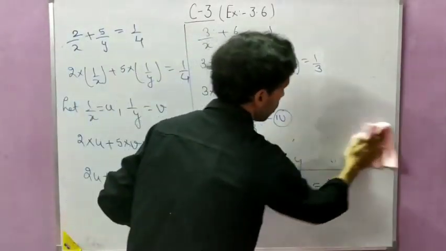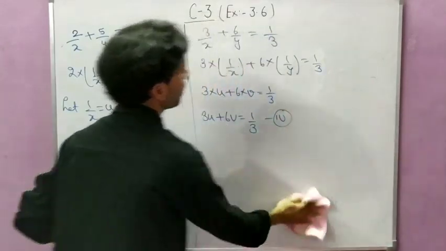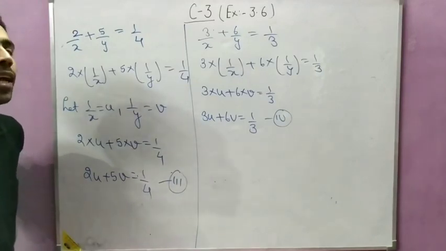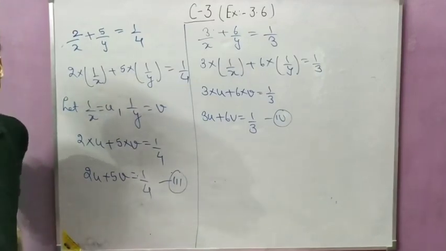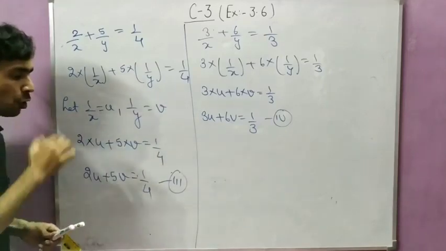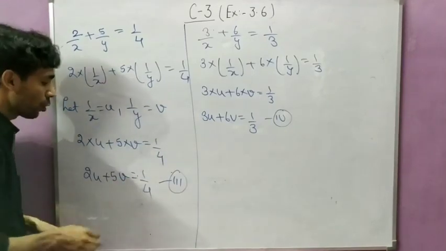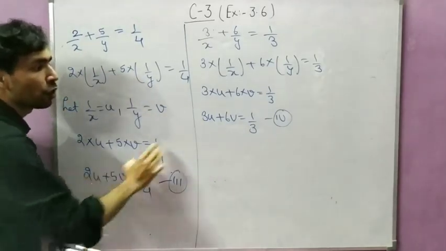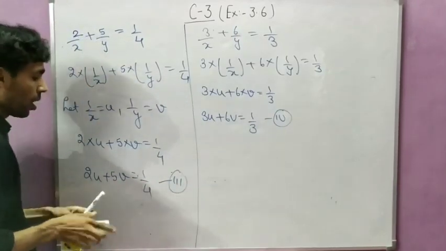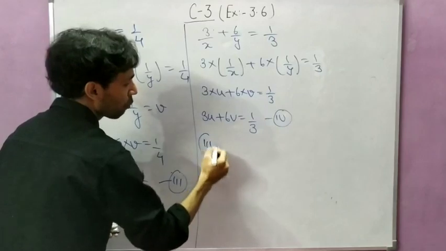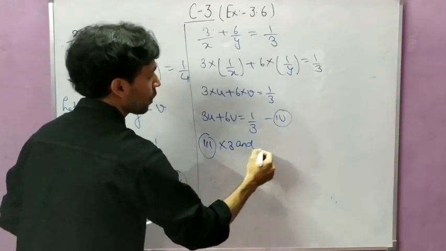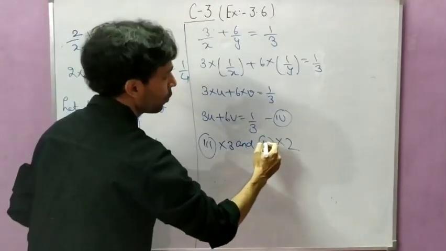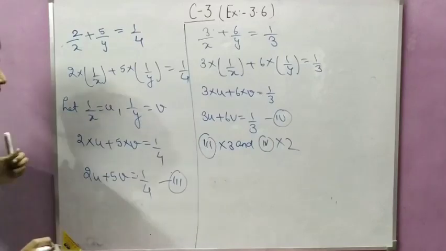Now you have two equations in u and v, so you can solve them by any method. I am solving them with the help of the elimination method. Suppose I want to remove u from both the equations, so I will make their coefficients equal. Here it is 2, here it is 3. For making the coefficient of u equal in both equations, I will multiply equation 3 by 3 and equation 4 by 2.